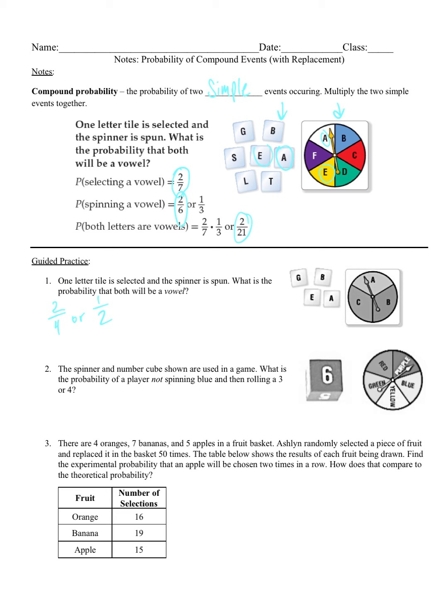All right. Then we've got our spinner. There's 3 options, A, B, and C. How many are a vowel? 1 of them, just the A. So that means we have a 1/3 chance of spinning for a vowel. Now it's asking, what's the probability that both will be a vowel?